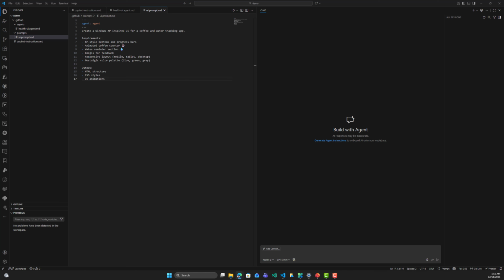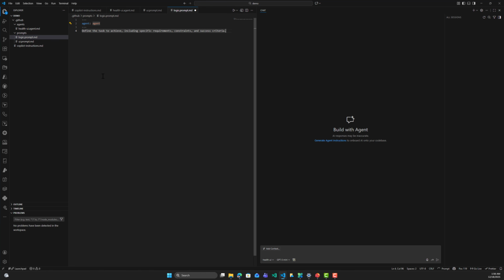So this will be about the UI only of the application. If I want, I can create another prompt file for the logic of this application. The logic is, for example, the tracking of the number of coffees consumed or the reminder for water drinking. So let's create a new prompt file under the GitHub prompts, and here the logic.